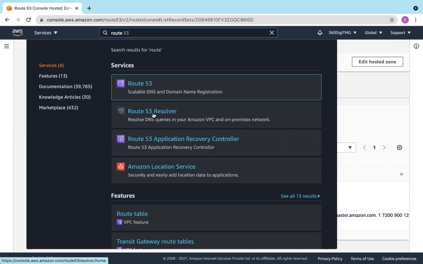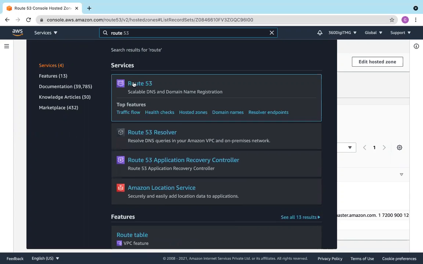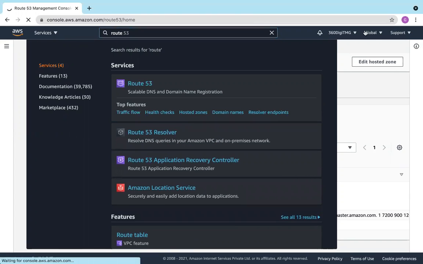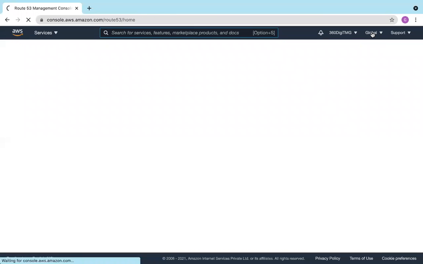And there is Route 53 Resolver, which resolves DNS queries in your Amazon VPC and on-premises network. This is the regional one. If you go to Route 53, you can see here it is a global service.